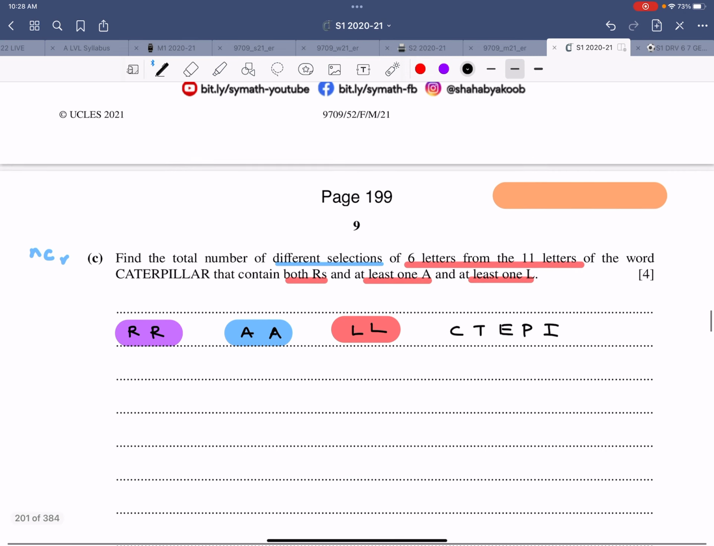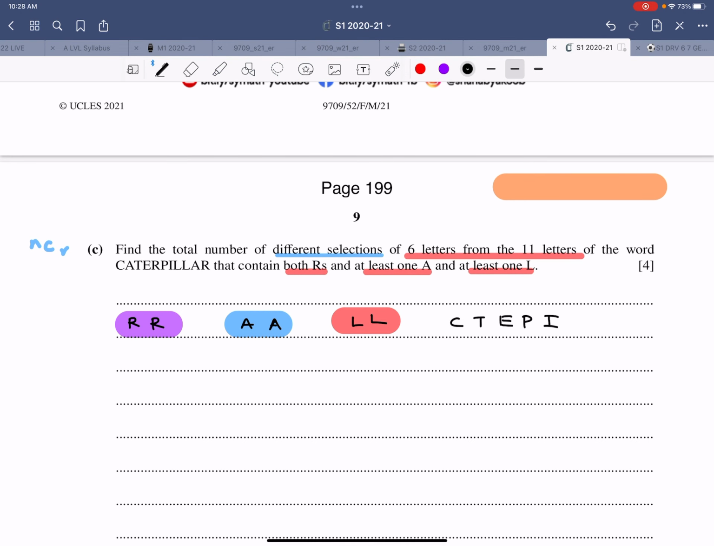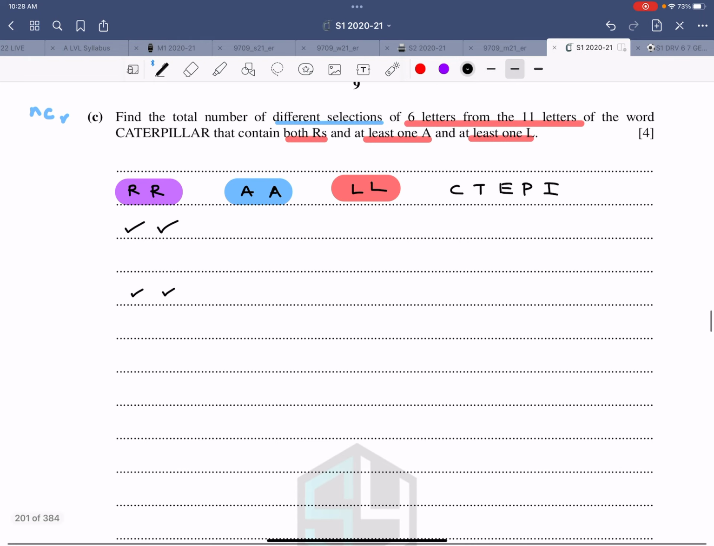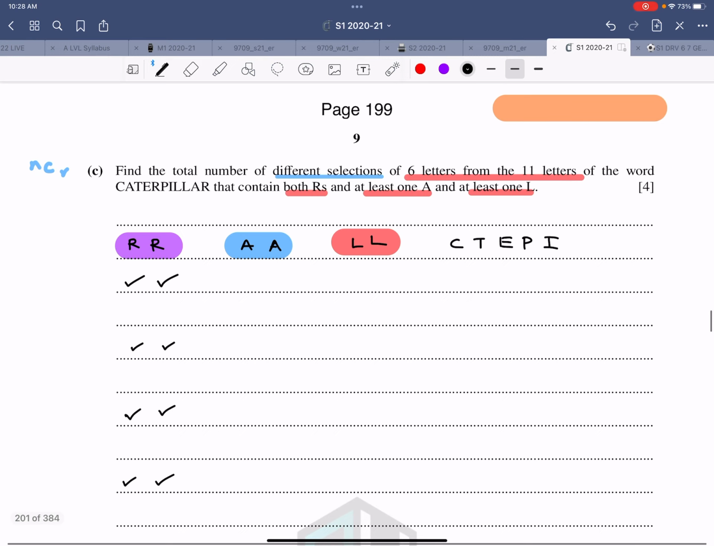Now both R's are included. And there would be many options like this. Let me just label it. So R's are included. So now basically from the rest we have to select 4. That's what the question is all about. Got the idea? Listen to me again. 2 R's are already selected, so you need to select 4 out of the rest.